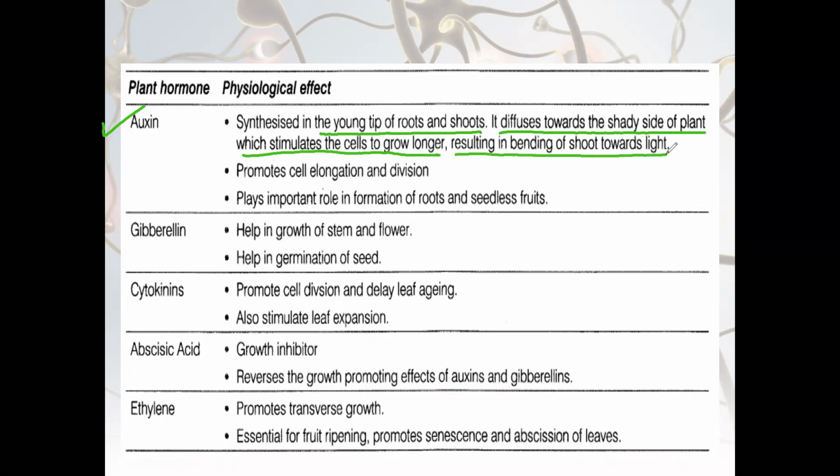Just assume this is a plant, and here is the tip of the plant. So auxin is produced at the tip, and during